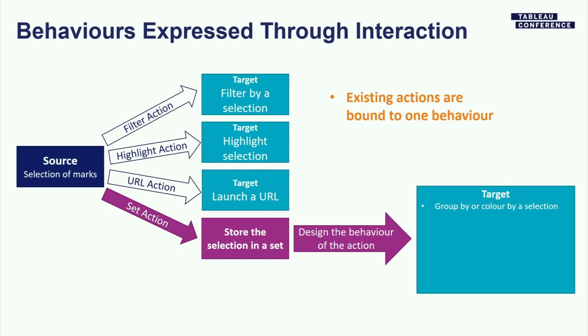You can now group or color by a selection instead of just highlighting by a selection. You can hide what is not in a selection if you need to compute a specific order of operations. You can use a selection in a calculation. And so things that you can do with that is, for example, filter a single axis in a visualization as opposed to filtering all of the fields in your worksheet. You can filter a single term in a calculation, such as applying a set to a numerator.